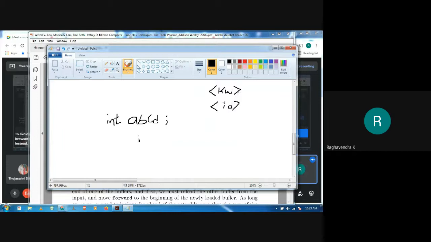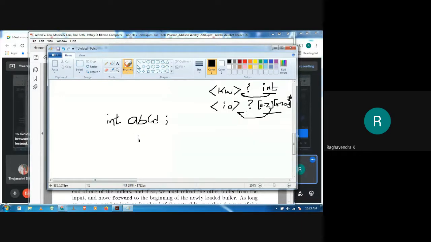Now what is the pattern for keyword? Normally the pattern for a keyword is the keyword itself, int. What is the pattern for identifier? The pattern for identifier is what we have assumed so far: A to Z, followed by (A to Z, 0 to 9) star. I'm just writing it briefly here, but you know what the pattern is, right? So the lexical analyzer knows this pattern, and when it identifies this pattern, it will return this particular token.